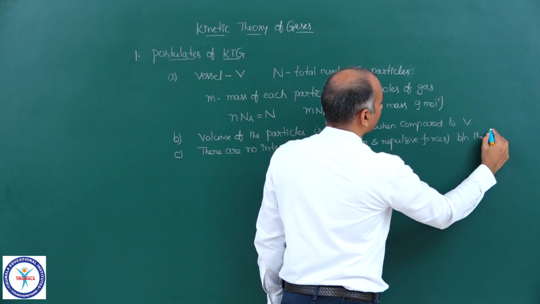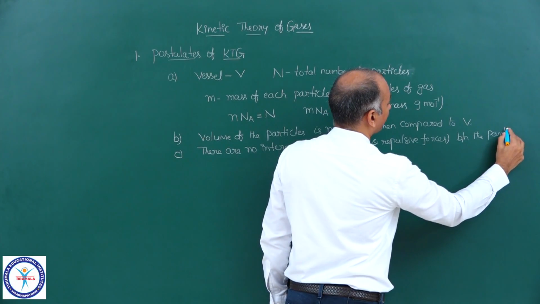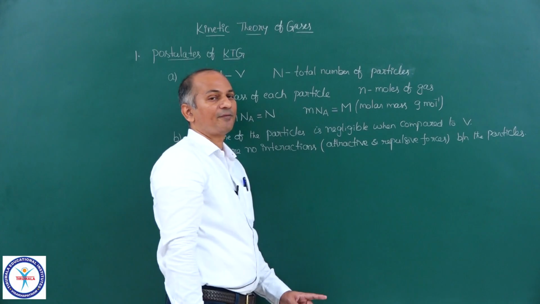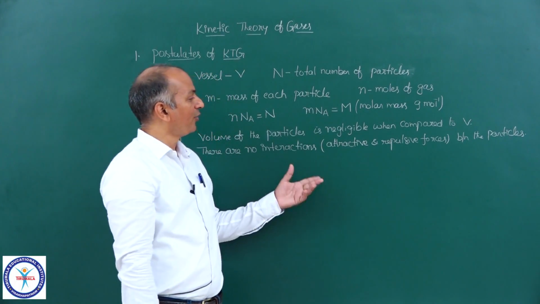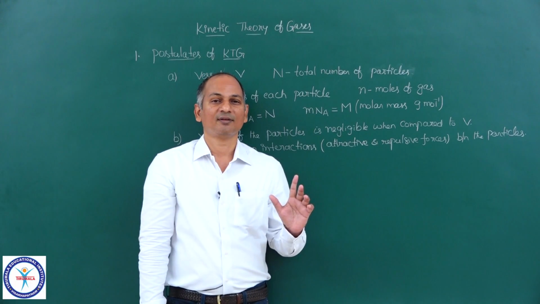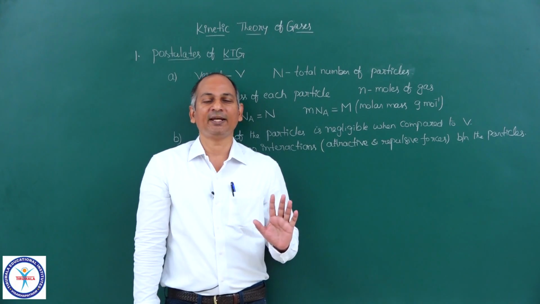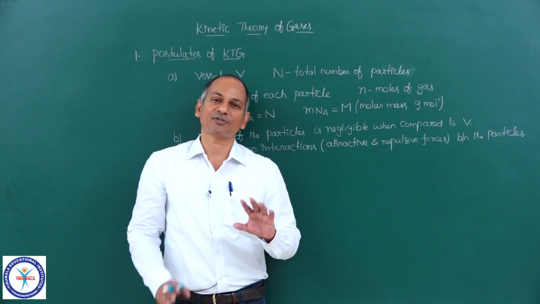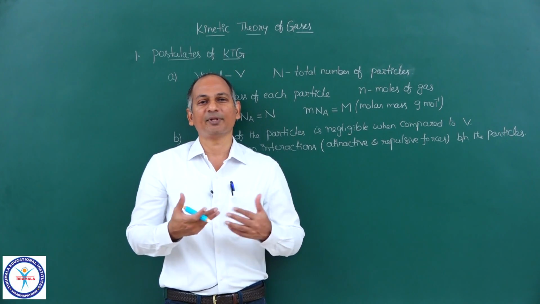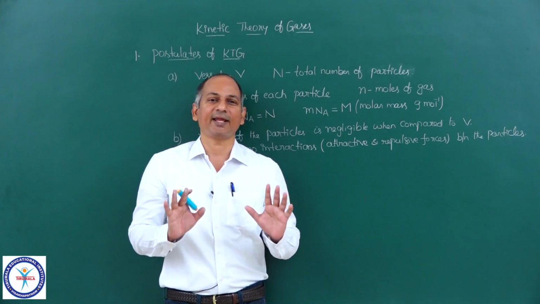No interactions between the particles. And if you remember, I told you already, if there are no interactions between the particles, that is an ideal situation. In an ideal gas, you don't have any interactions. But in all real gases, we have some interactions, maybe weak or strong, depending upon the gas, depending upon the conditions, but there are interactions.